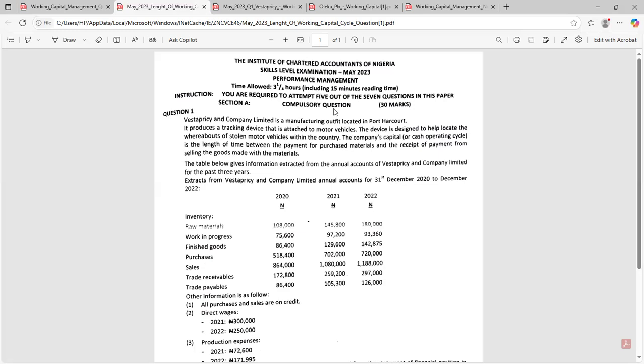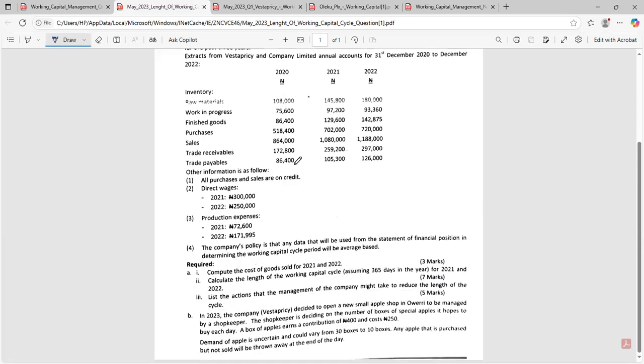Now, if you are doing working capital management at PM level, it is quite easier than when you are doing it at FM level. So if you're solving 5 questions for PM just to know working capital, you should solve at least 7 to 8 questions for FM to understand working capital. Now, this question I want to solve is a PM question tested in May 2023, Vestapricy. These are the requirements of the question. We're only going to be working with the A part of this question.